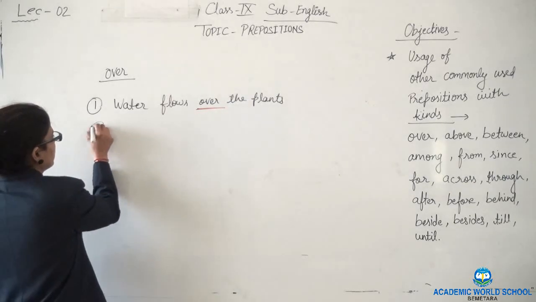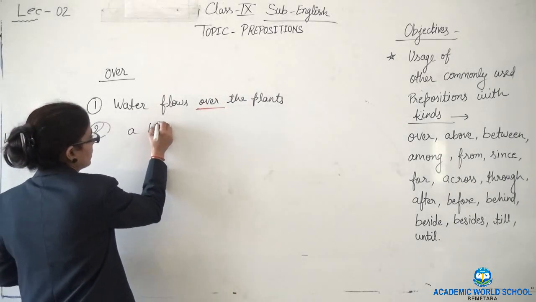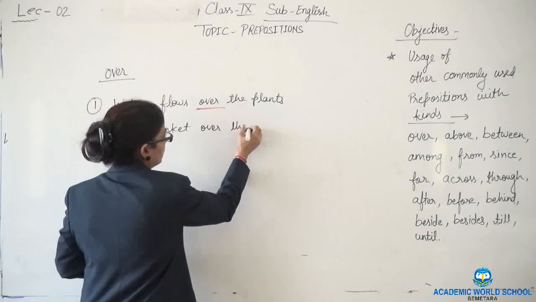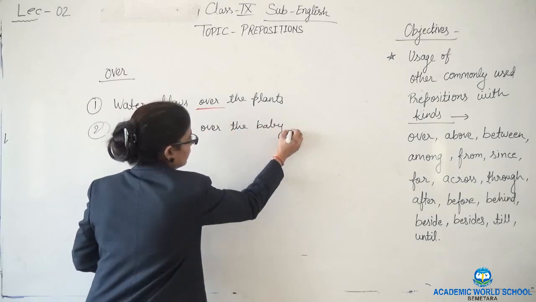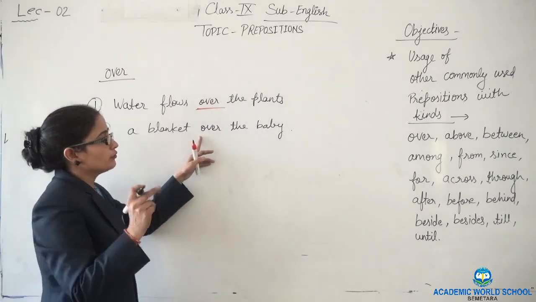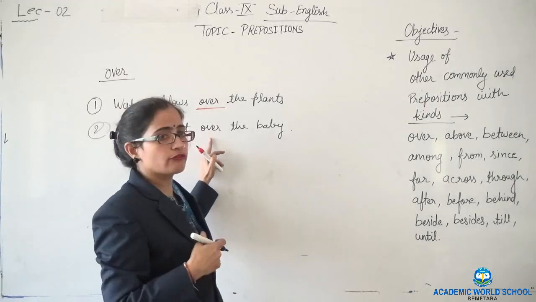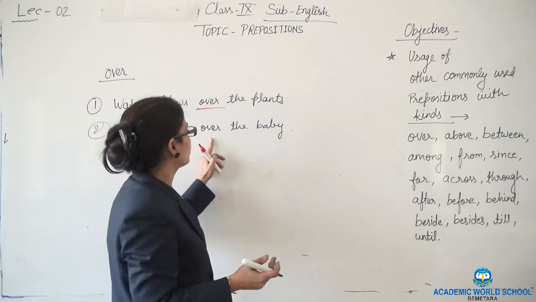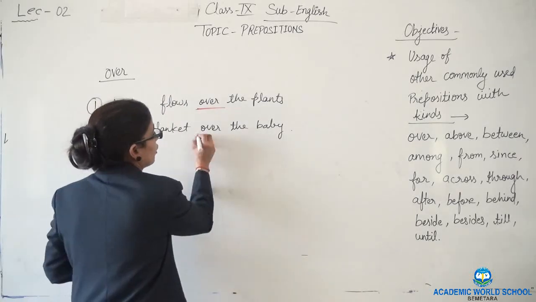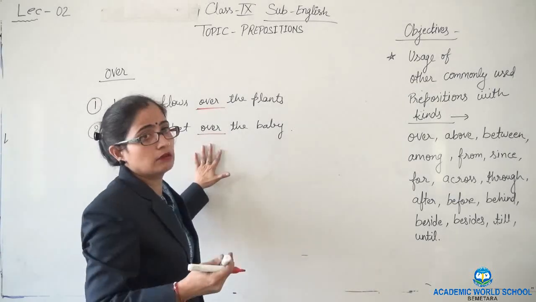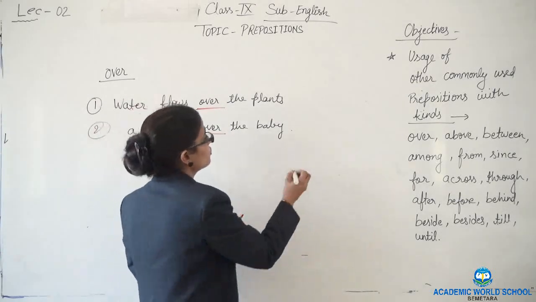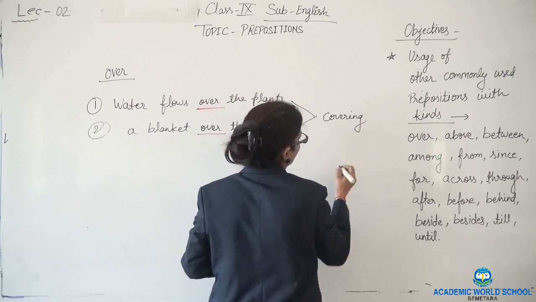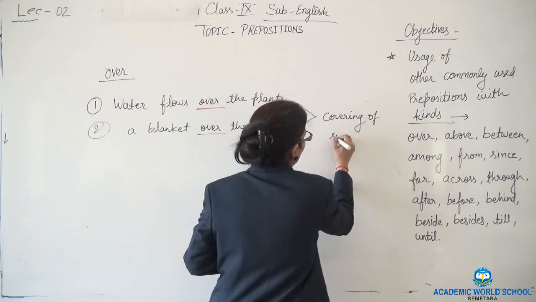Sometimes it would be in the sense of a blanket over the baby. Here this is also in the form of covering. It may be partially covering or completely covering. So these two are telling about the covering of something.